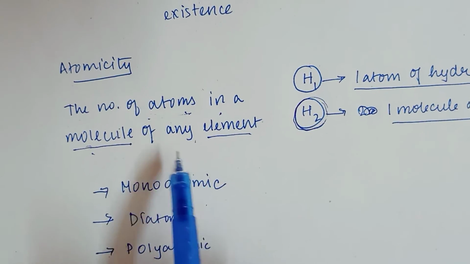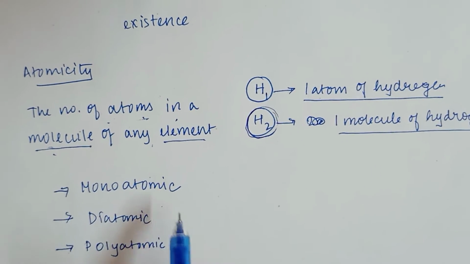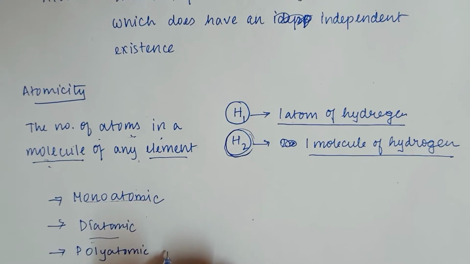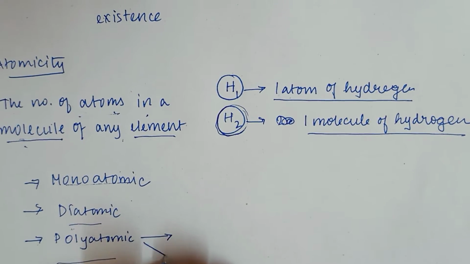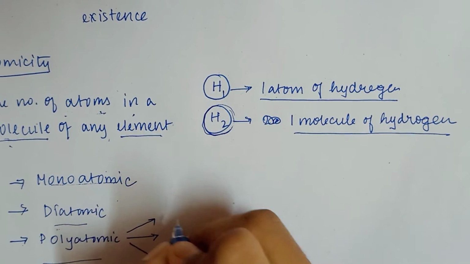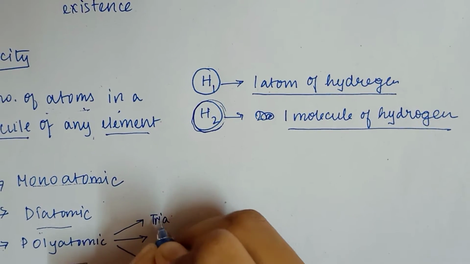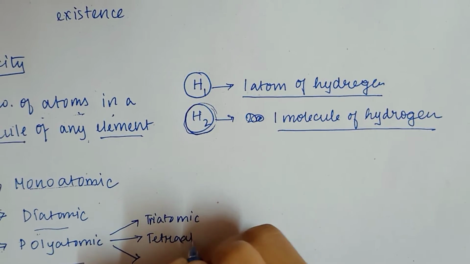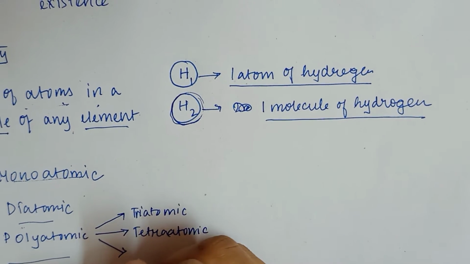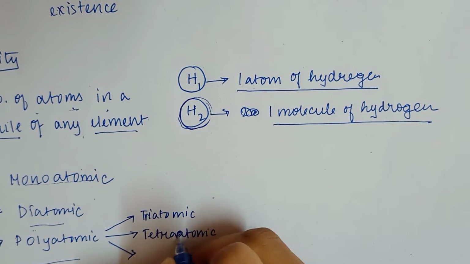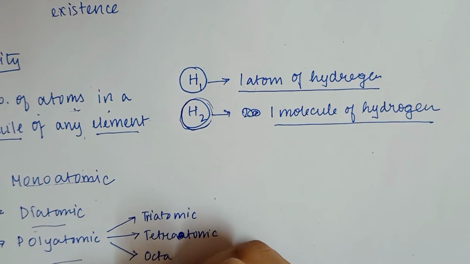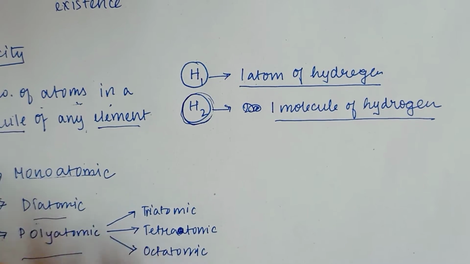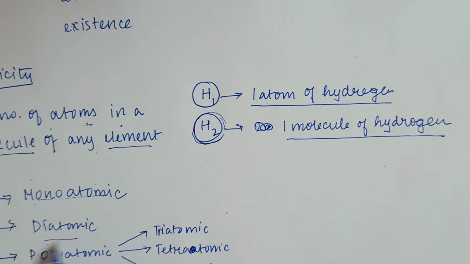Okay, so now see, molecules can be of mainly three types: monoatomic, diatomic, and polyatomic. Polyatomic you can also divide into three types: first one is triatomic, then tetraatomic, and the last one is octatomic. Now see, if you classify, the main three types are monoatomic, diatomic, and polyatomic.